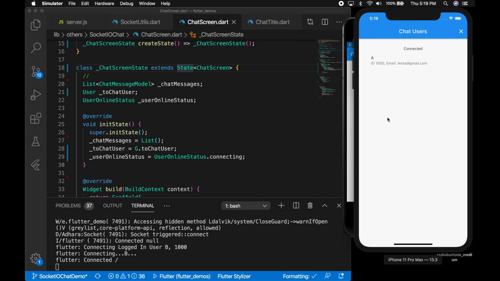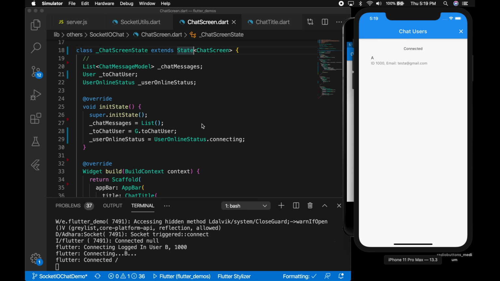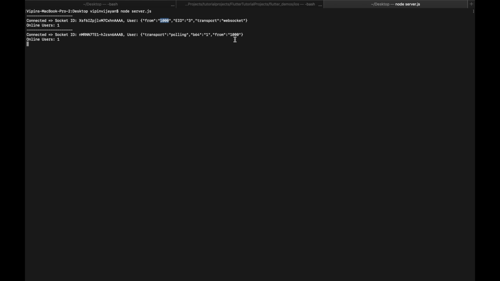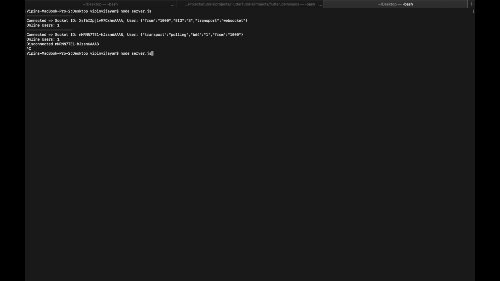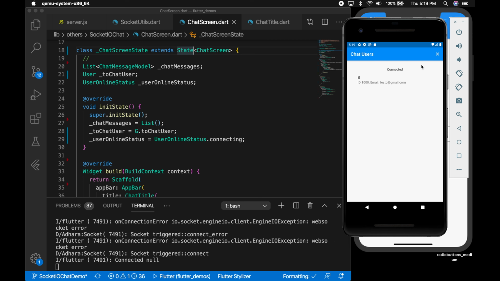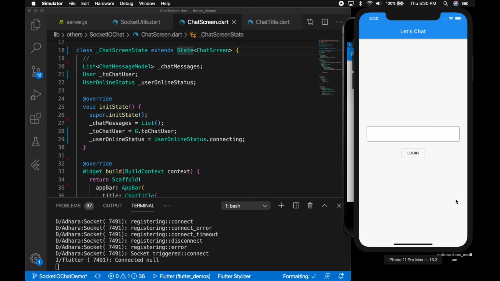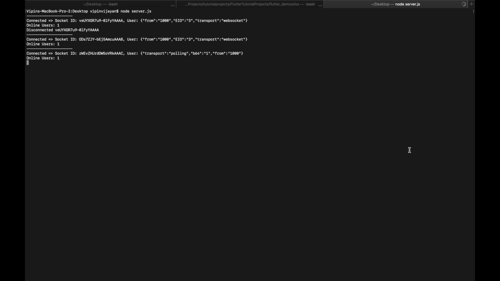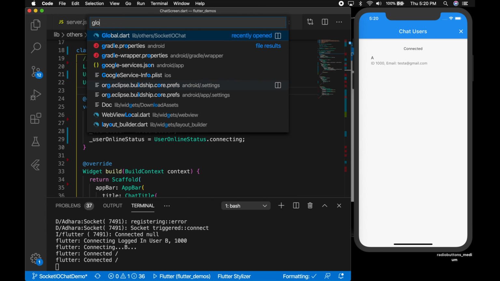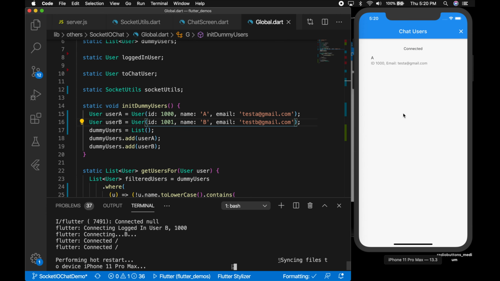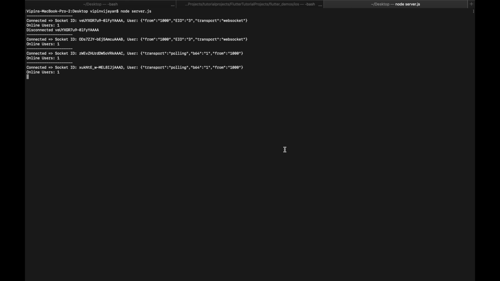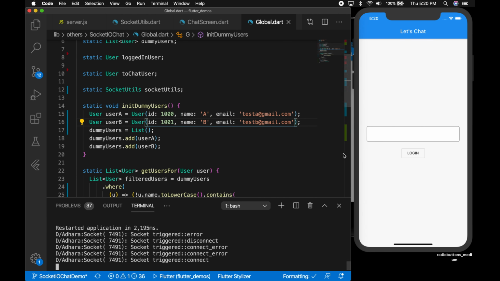So still it is showing online users 1, so let's fix that. So it is identifying based on the user ID, correct? So let's try that again. Disconnect, restart the server. So log in from Android with A and B from iPhone. Okay, so let's go to the global.dart. So the ID was wrong, both A and B were having the same ID, so that's why. So let's restart the app and restart the server as well.